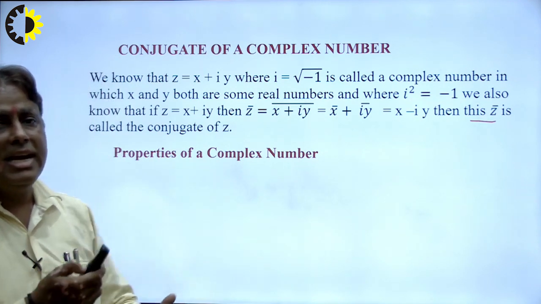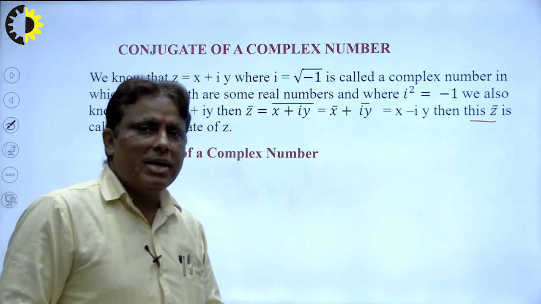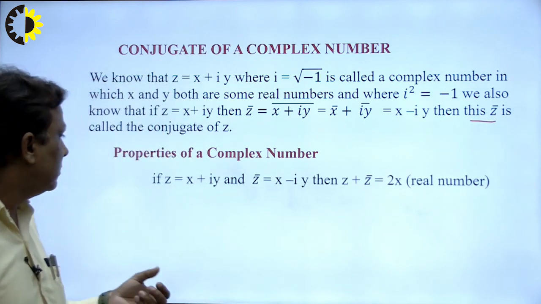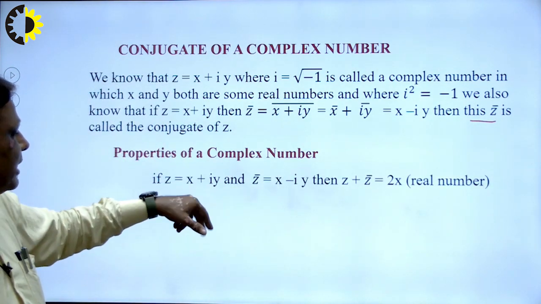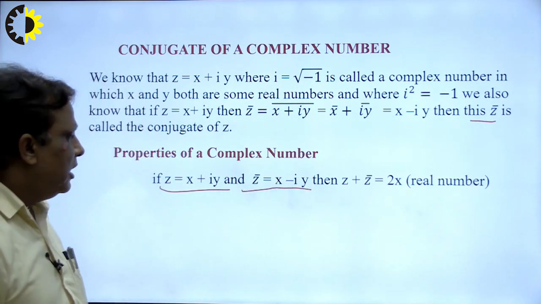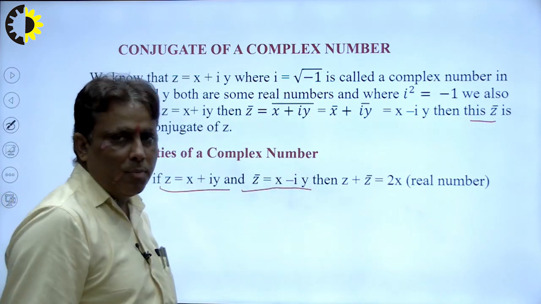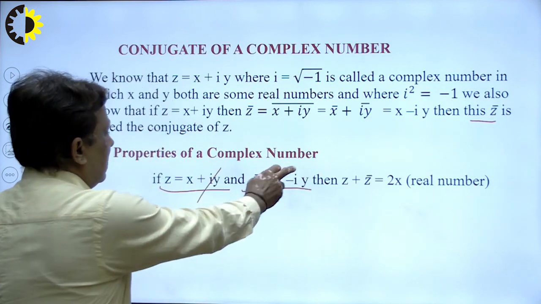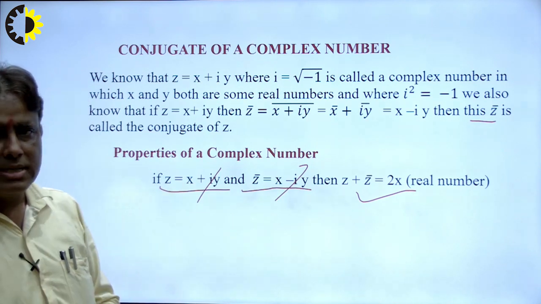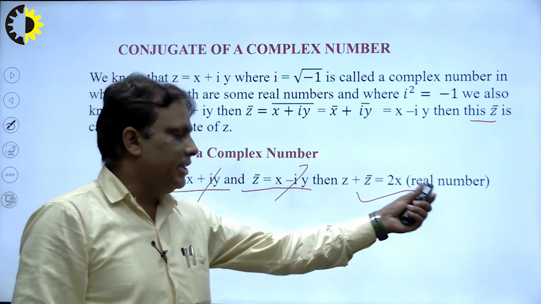So we can say that the conjugate of the real part is the real part and the conjugate of the imaginary part is minus i. The property of a complex number: z is equal to x plus iy, I write here, and z bar is equal to x minus iy. Suppose we want to add them, so iy is cancelled out by iy, so the result will be 2x. That means the sum of a complex number and its conjugate is equal to a real number, right.